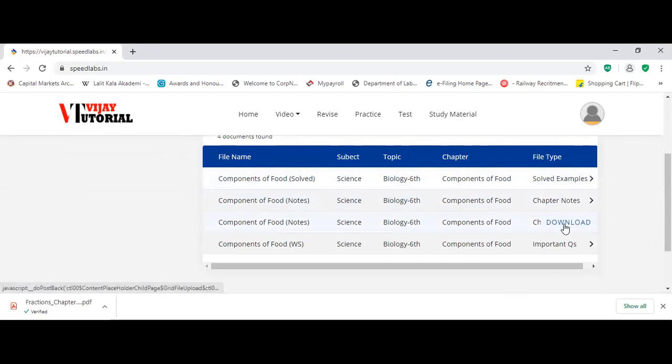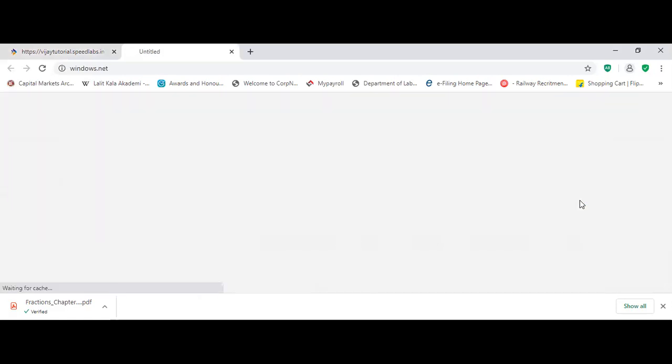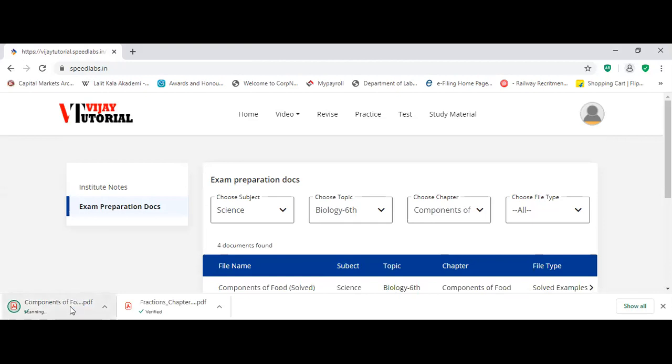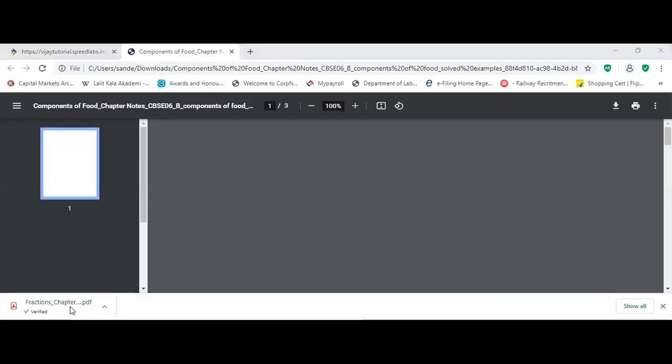You can download. Solved examples are there. Important questions are there. Yes or no? So you can download here. You can see here it is getting downloaded. Again, you can double click here and you can open. Again, I'm sharing.